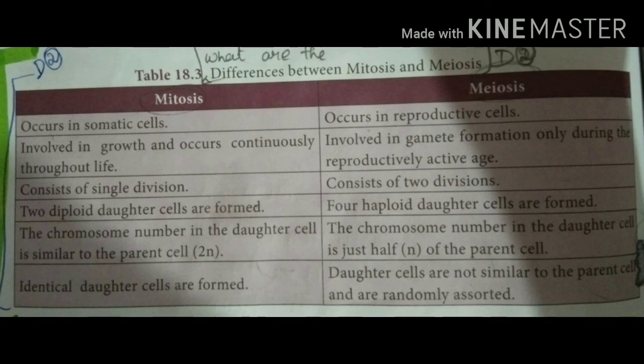And what happens in meiosis? Half the number of chromosomes will be present in the daughter cell when compared to the parent cell, because it is a gamete. Okay. Then the sixth point: identical daughter cells are formed in mitosis, that is, the cell produced by the parent cell is an exact copy of the parent. But in meiosis, it is not similar to the parent cell, it is a gamete. Okay, clear? With this, the lesson will be over. Thank you.